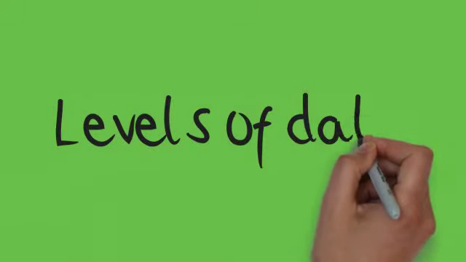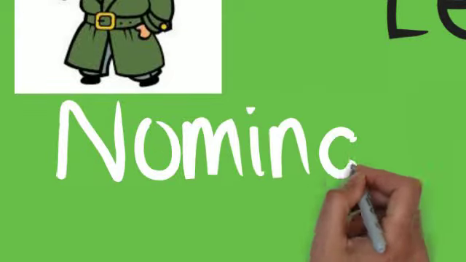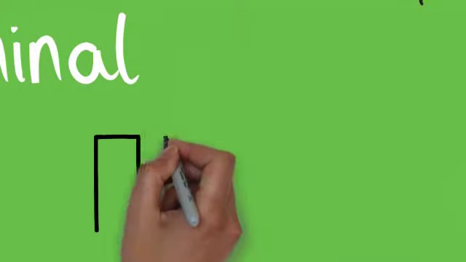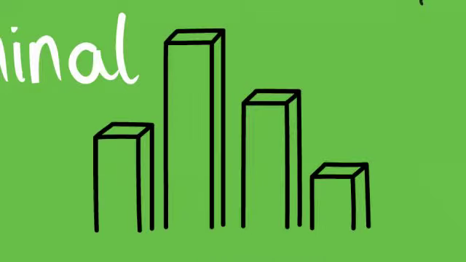Okay, so I've had a lot of questions about this topic, and this topic is levels of data. Levels of data come in with any research that we do, and our first level of data is nominal level data. And this is discrete data that you'd create a bar chart for, because the categories aren't necessarily linked.